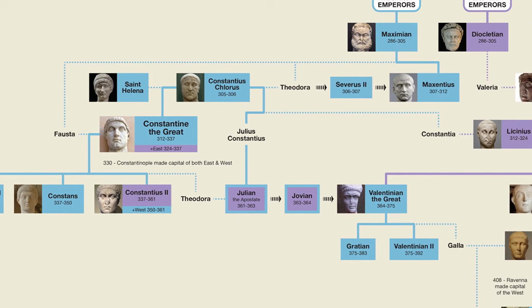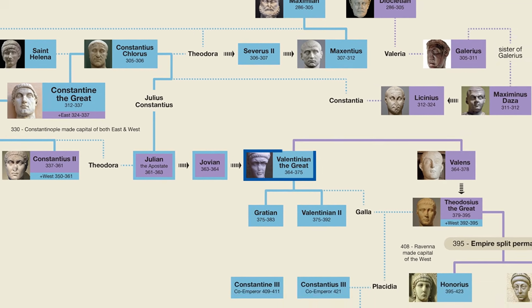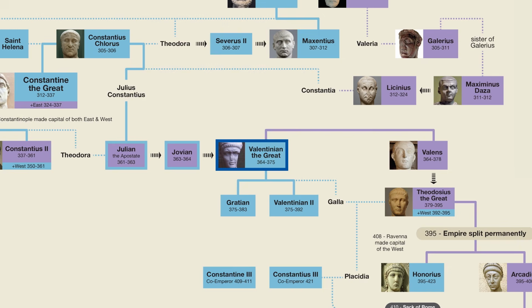At this point, a man named Valentinian was chosen as emperor. One of the first things that Valentinian did was to make his brother Valens co-emperor, giving him the east, while keeping the west for himself. During his reign, he managed to successfully defend Rome's northern borders against Germanic invasions, and it is for this reason that he is sometimes called Valentinian the Great.